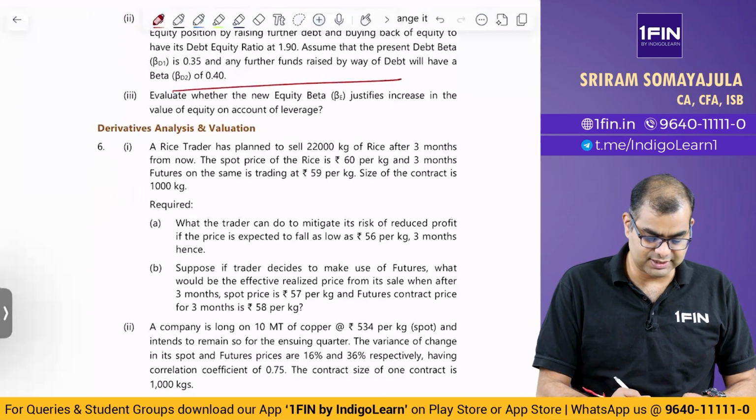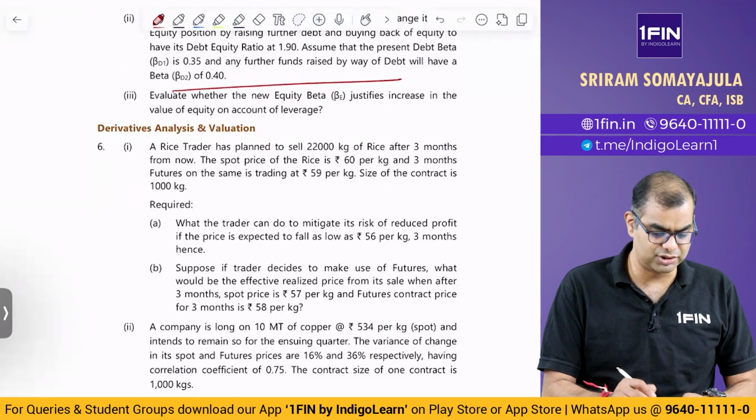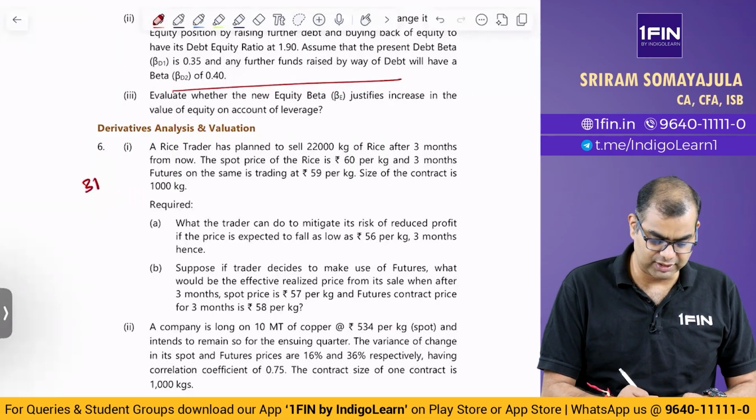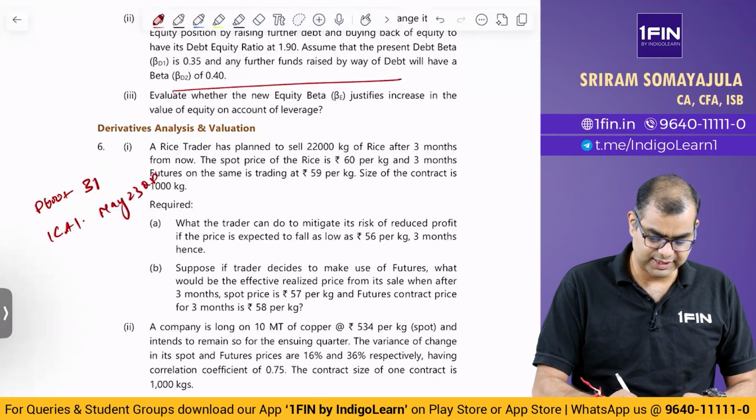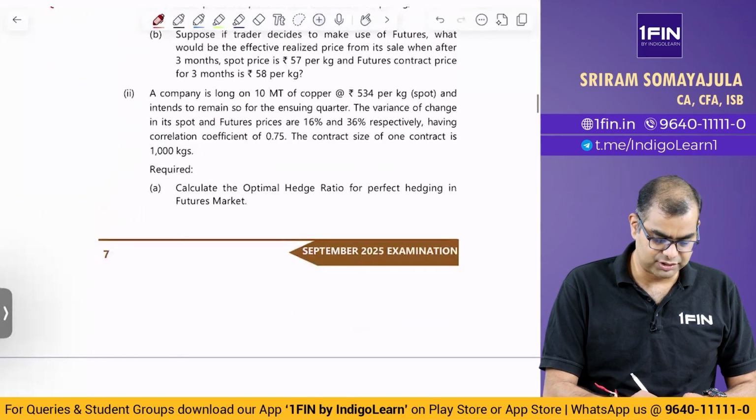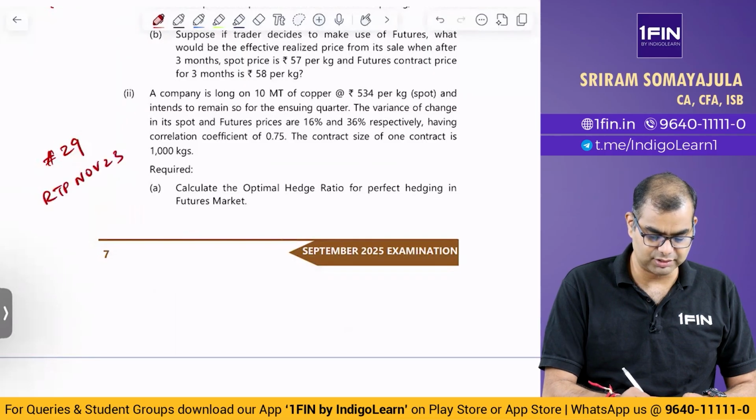Then these 1 and 2, both are from the derivatives chapter. These are also existing questions. The one is question number 31 from P600 plus, which is ICAI reference May 23 question paper, and the second one is on copper, which is number 29, and this is RTP November 23 question paper. This is on P600 plus. So we have already solved this.